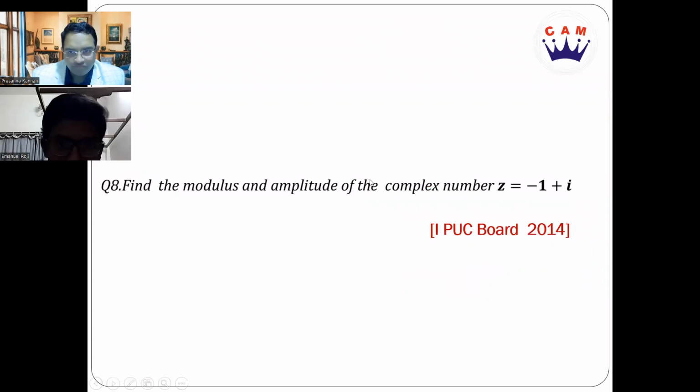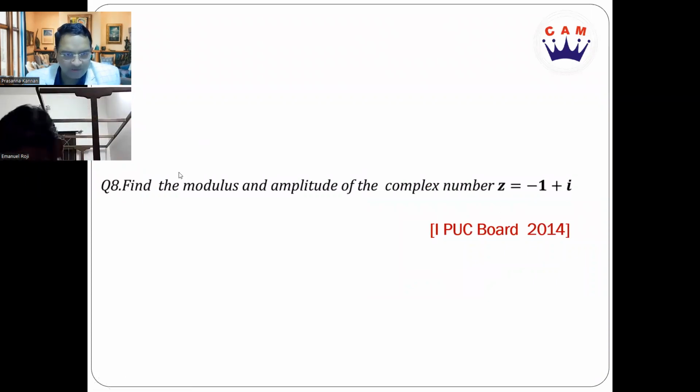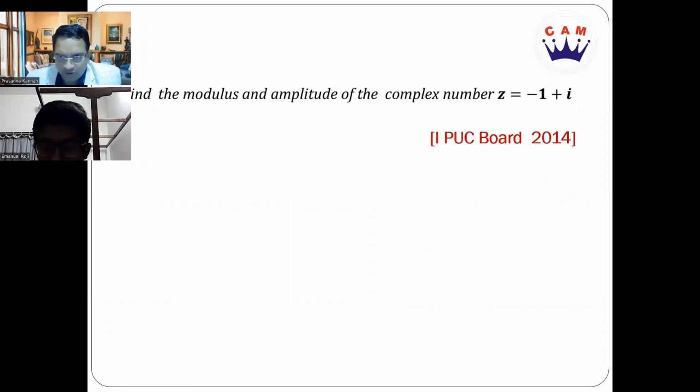All right. Now let's look into the next question here. Question number 8. This has been asked in first PUC board paper of Karnataka 2014. Find the modulus and amplitude of the complex number z is equal to minus 1 plus i. Okay, this is a very common question.